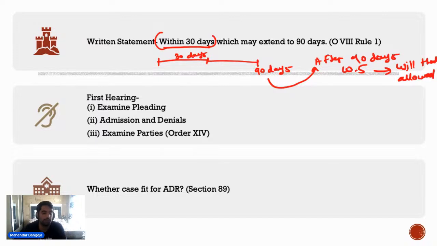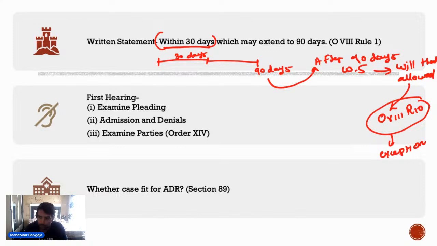What will be the provision for allowing that WS? Under what provision? See, that is something that is allowed, but that is allowed under Order 8, Rule 10. And it is allowed in exceptional cases when you can show sufficient cause, and it is more than sufficient cause.